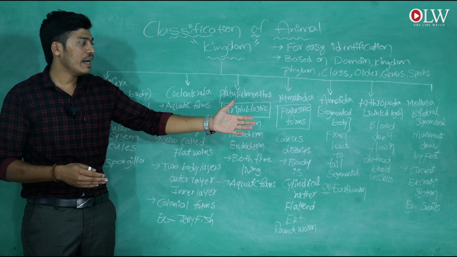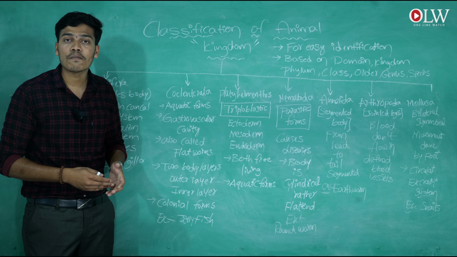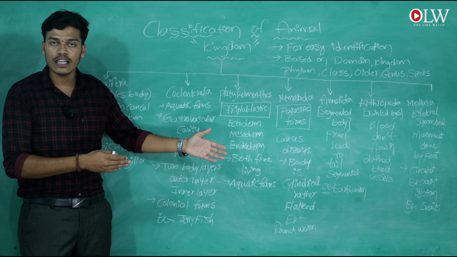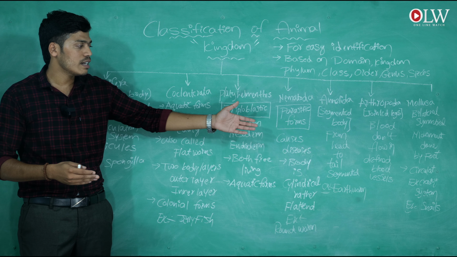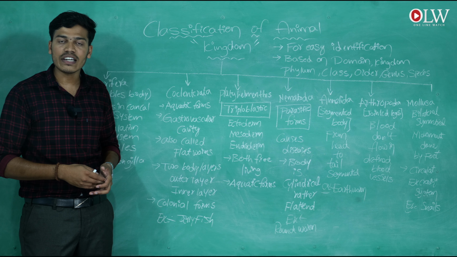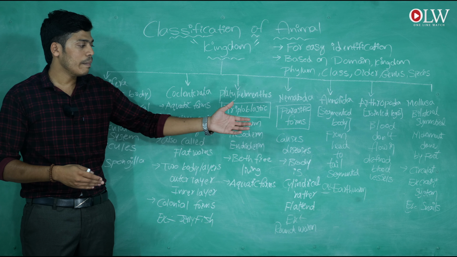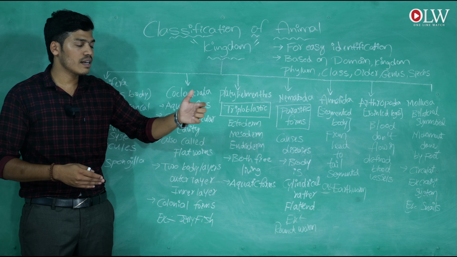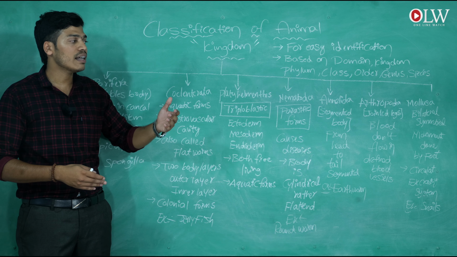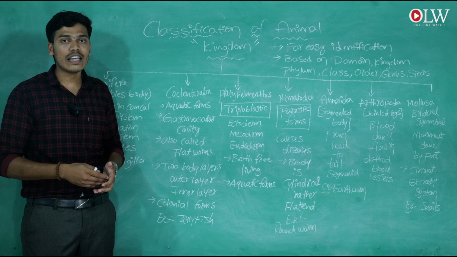They show bilateral symmetry, and when we observe molluscans clearly, they show a circulatory system and an excretory system. The best example of molluscans is snails. Okay, and the next classification in the animal kingdom is echinodermata.